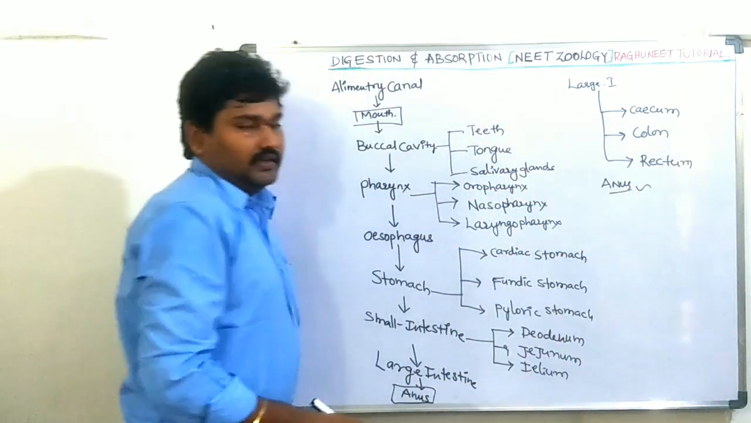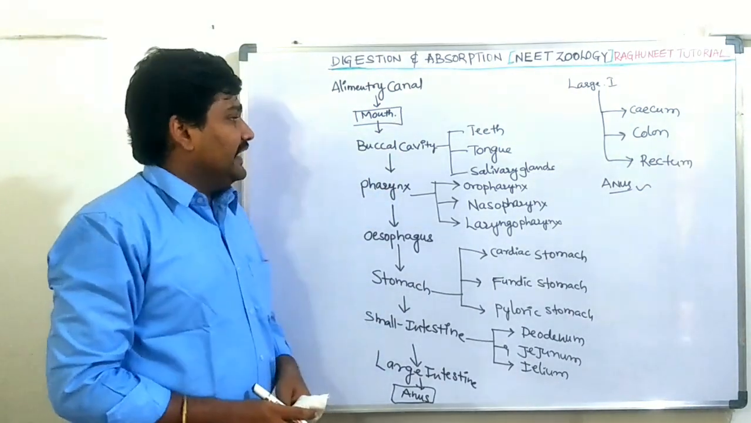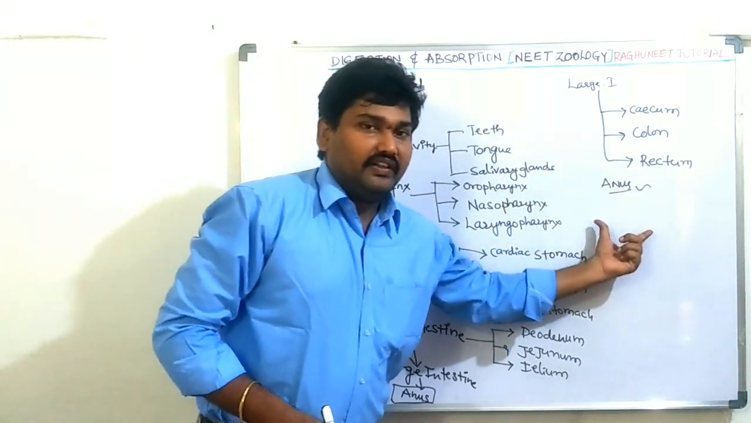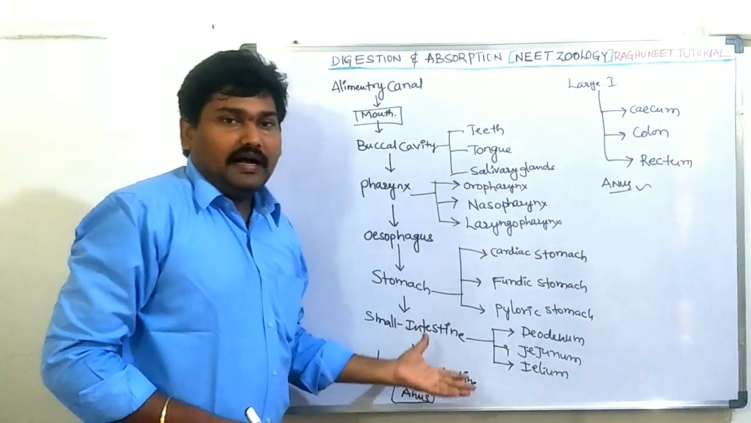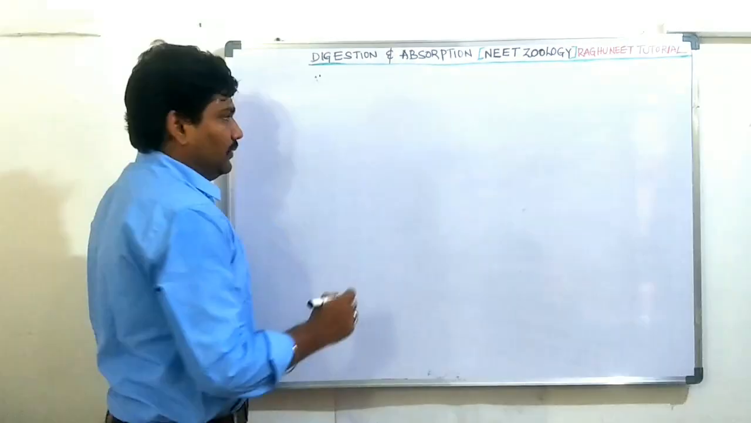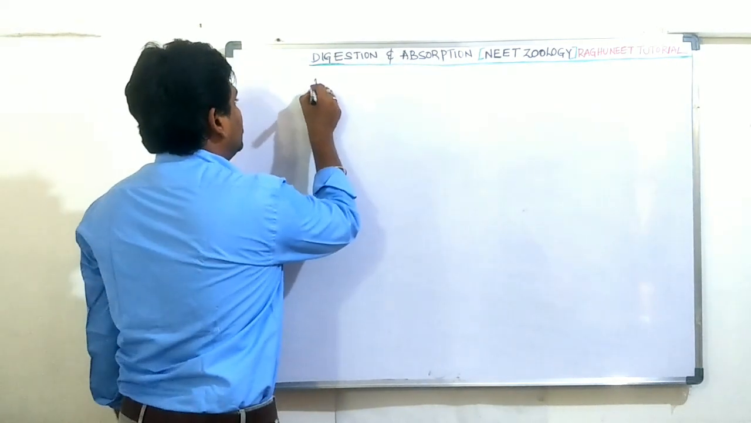This is the complete overview, the chart of the alimentary canal. It starts with the mouth and ends with the anus. Various types of organs are present in the complete alimentary canal. Now let's talk about the anterior part of the alimentary canal, the mouth.